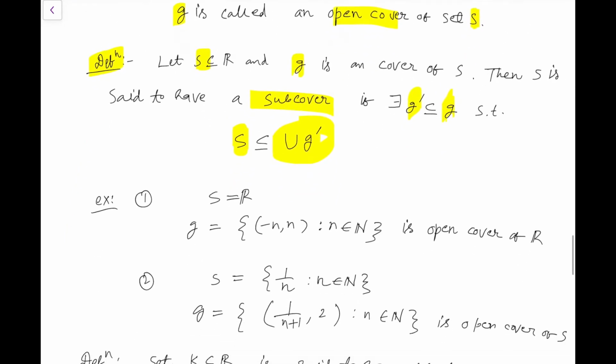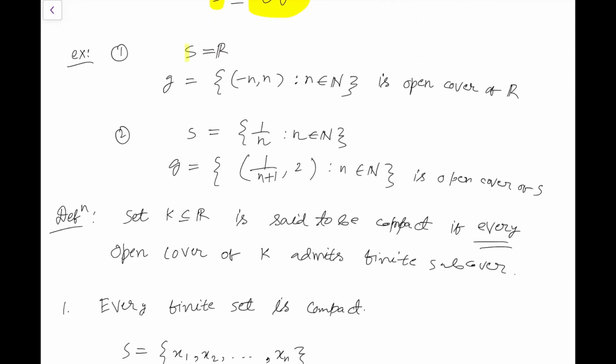So let us see an example. Suppose we have the set S as, in particular, the real line R. Then we see that the open cover by open intervals (minus n, n), where n is running over the natural numbers, is an open cover of R, right? Let us see another example. Suppose the set S is 1 by n, where n is a natural number. Then we see this collection G, where G is the open cover by the intervals (1 by n plus 1, 2), will be a cover of the set S, right?